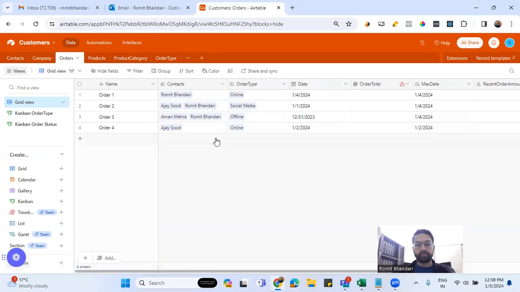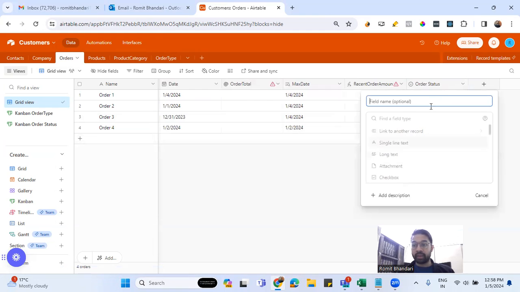Okay, but how do you link or put information related to products for that order? Let's see if we can do this by creating a field. Let's say products here. Or linking.